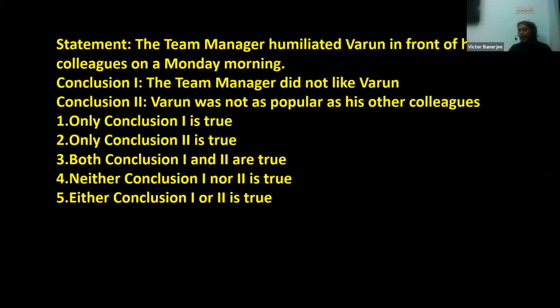So see, there is no proven fact that the team manager did not like Varun and therefore he humiliated him. The reason for the humiliation could be different also. Maybe Varun has made some mistake. Maybe Varun humiliated the team manager first. So there could be other reasons. This conclusion apparently looks like it could be the reason, but this reason is not established. This is the reason the team manager has taken that action, so this is not established.